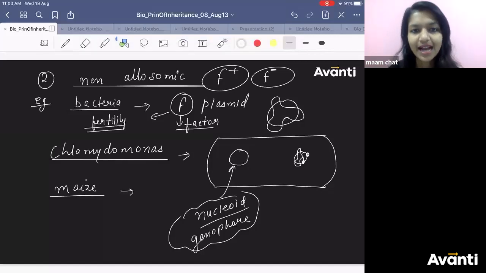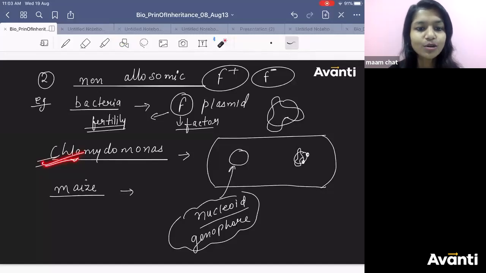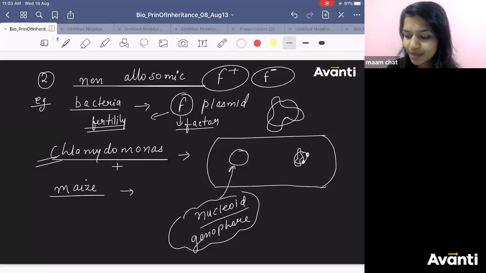How are we doing it? Are we having any chromosome, XY, male, female? No. It is all related to a particular gene present in a plasmid, F plus, F minus. Similarly, Chlamydomonas, what is it? Chapter number 3, Plant Kingdom, Algae. It is a unicellular green algae. So since it is unicellular, even in Chlamydomonas we say plus minus.